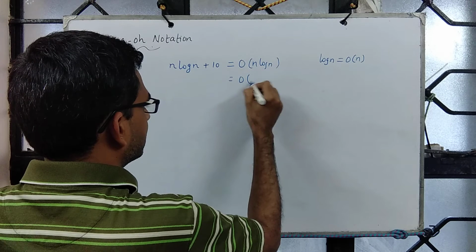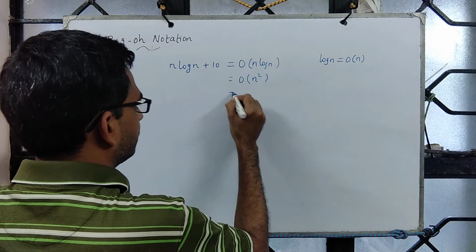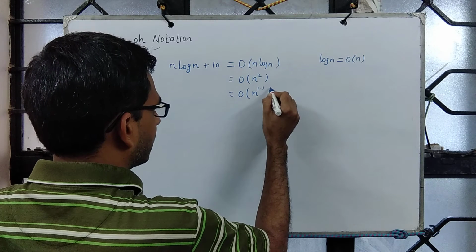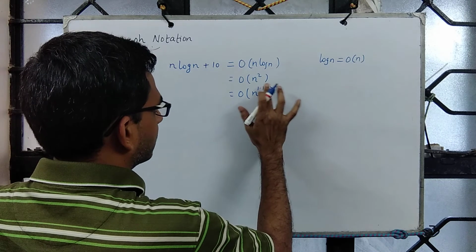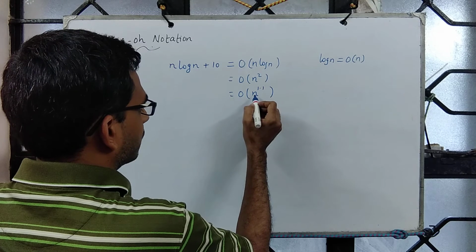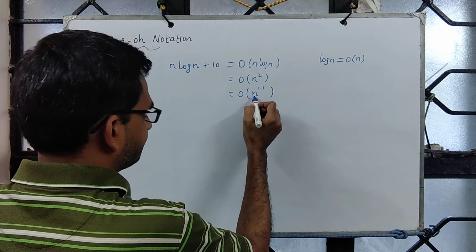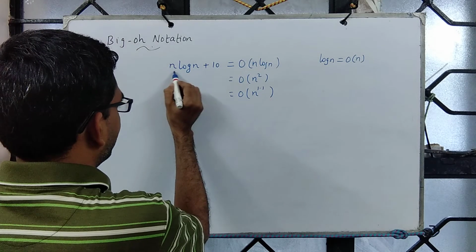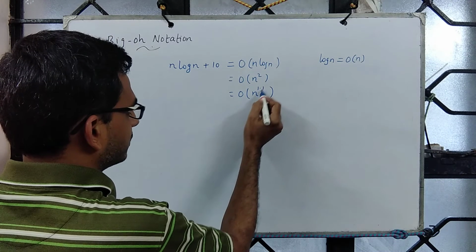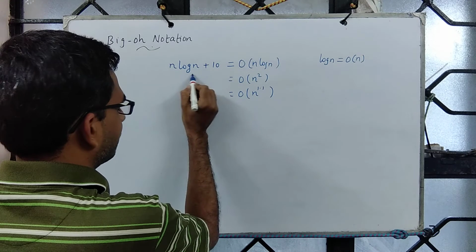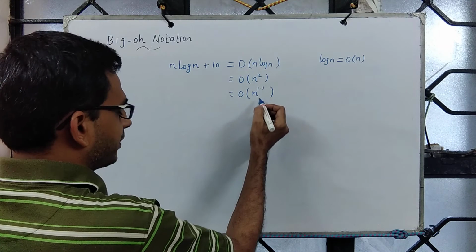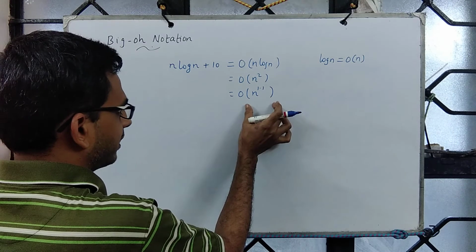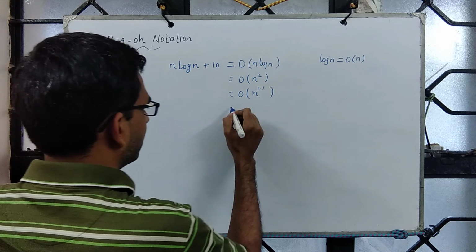So if that's the case, this is order n square as well. This is order n power 1.1 as well. So you see that this one n part takes care of this, then n power 0.1 takes care of this. Again, appropriate choice of c and n naught, one can establish that n log n is order n power 1.1.